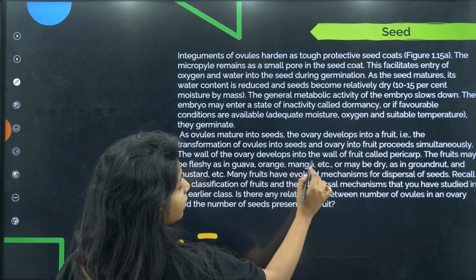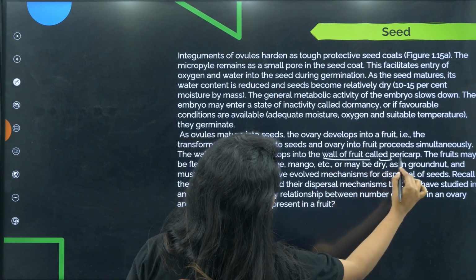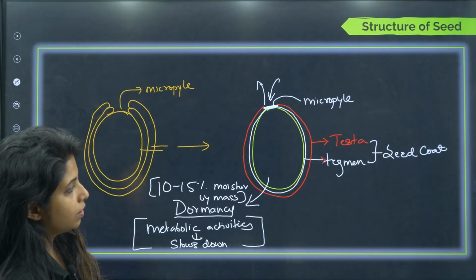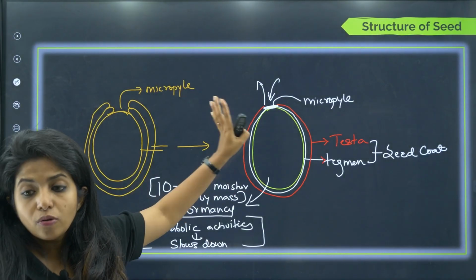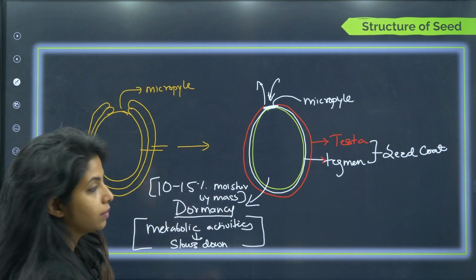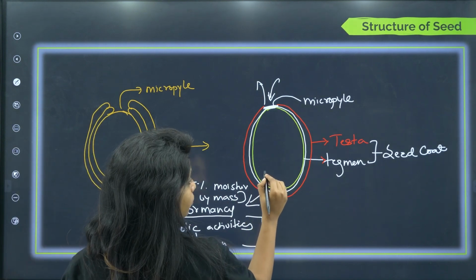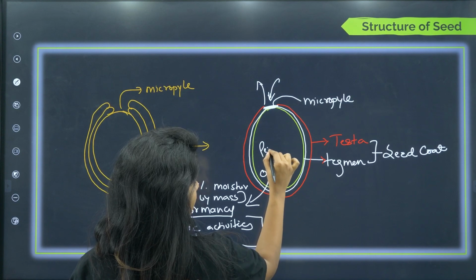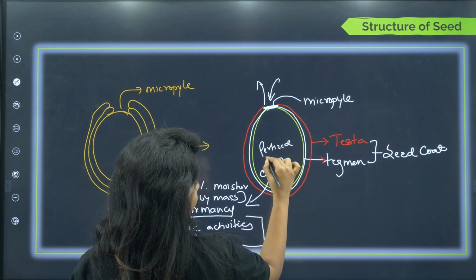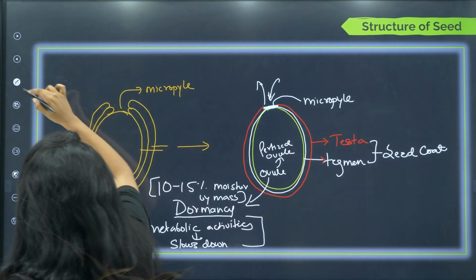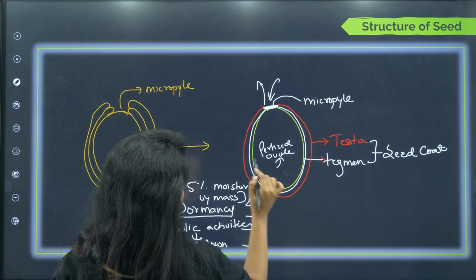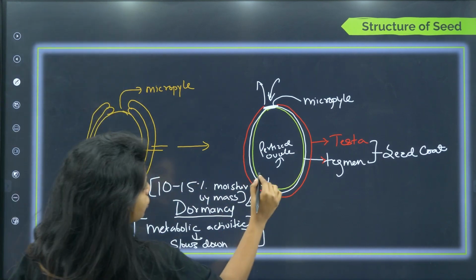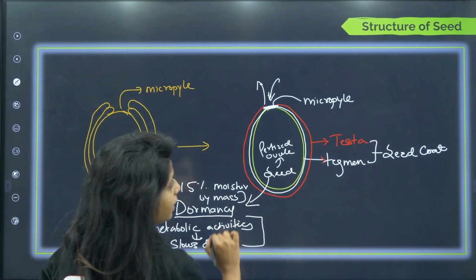The wall of the ovary develops into the wall of the fruit known as pericarp. So this was about your ovule, which is basically now known as the fertilized ovule. This is about the seed, which is known as the fertilized ovule.